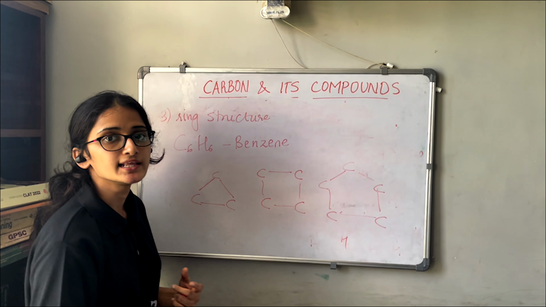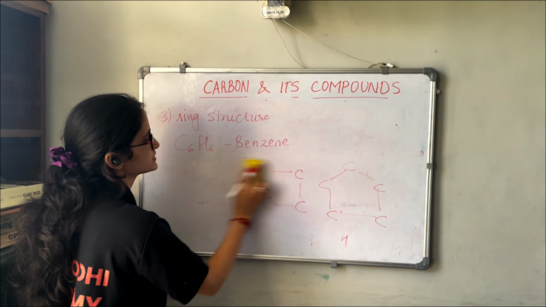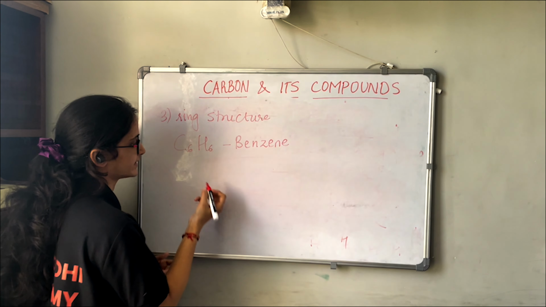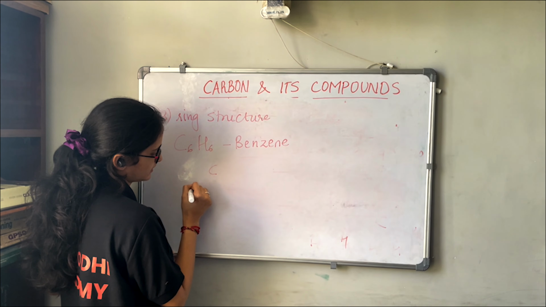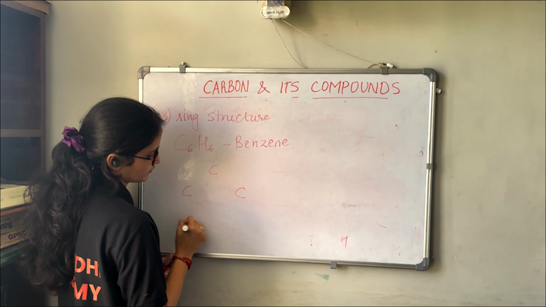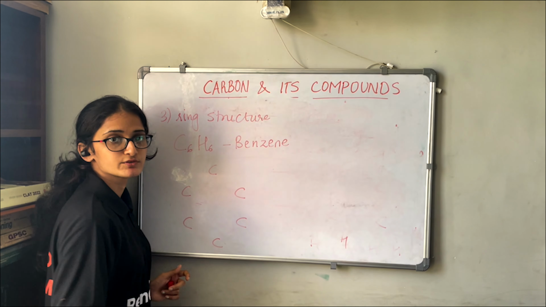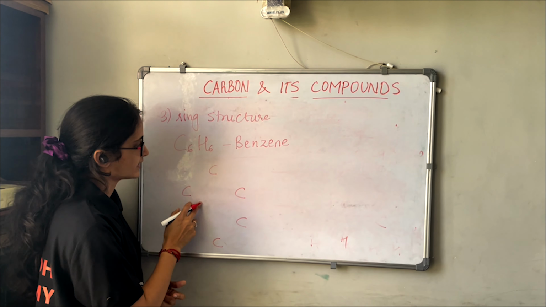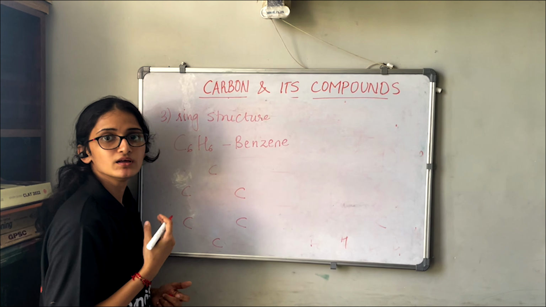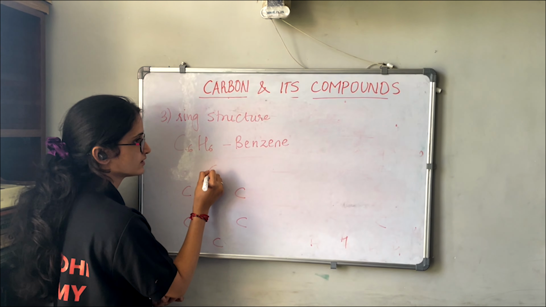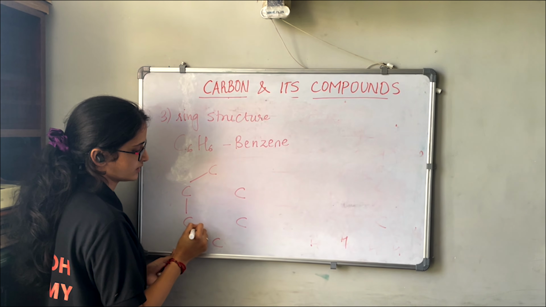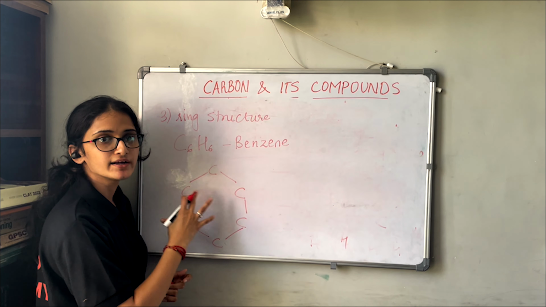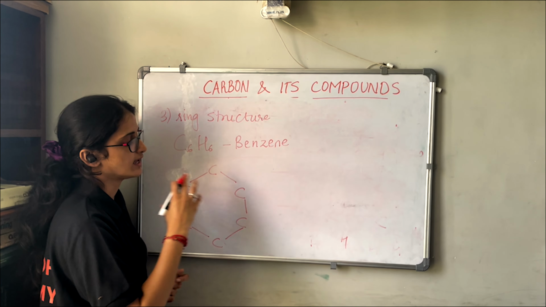So similarly, if you have 6 carbon atoms, 1, 2, 3, 4, 5, 6, we can arrange them in hexagon form. So we have 1, 2, 3, 4, 5, 6. We can have the arrangement of carbon atoms in this way.